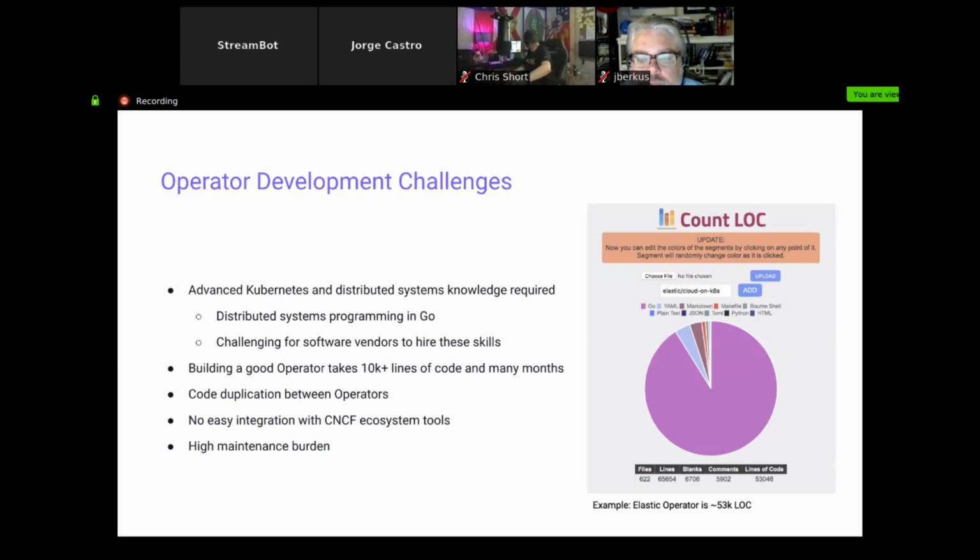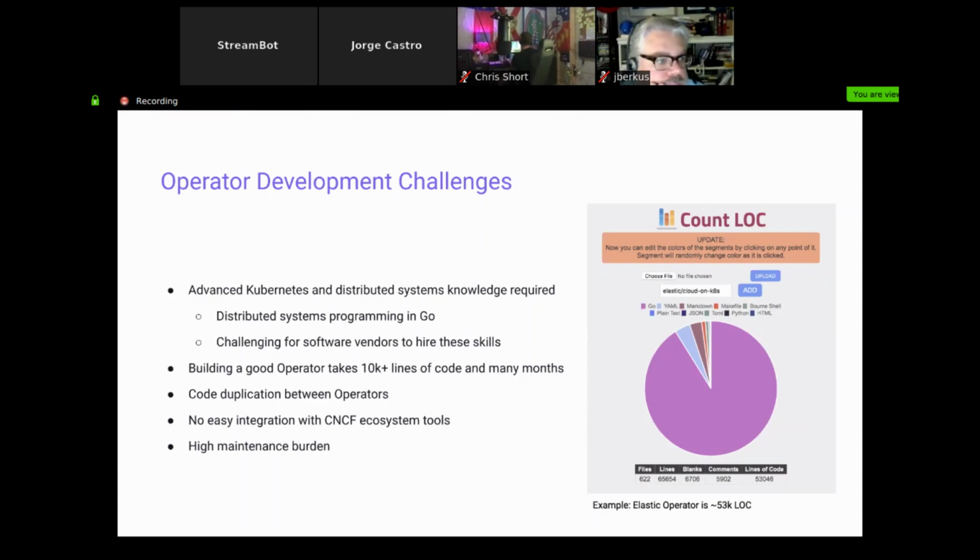So if we look at the operator developer landscape today, there's some challenges with writing operators, and a lot of those are around the fact that you have to maintain a code base separate from the code base of the thing that you're operating, right? You have to write a whole operator, and there's great toolkits to do that, but the toolkits may not be in the core competency domain of whoever's writing these, and so you have to bring up a team of Go developers to work with KubeBuilder, Operator SDK, to re-implement a lot of the ops tools that someone like Cassandra, MySQL, others have already built. And there's a high maintenance burden of that. You have a whole separate release process for your release process, etc.